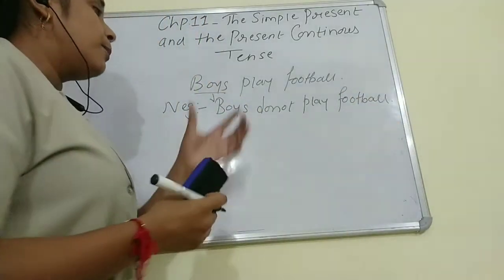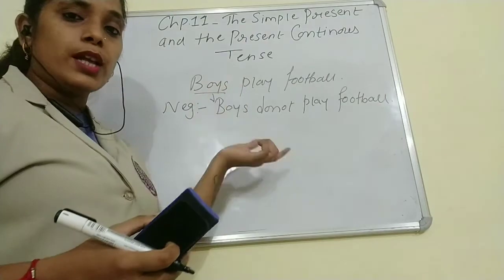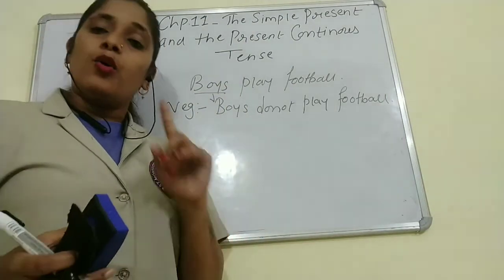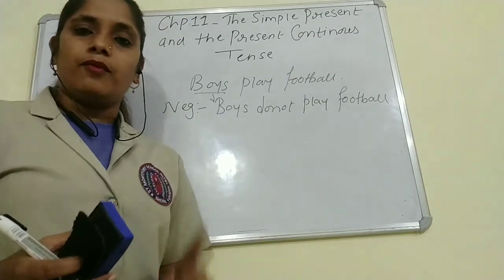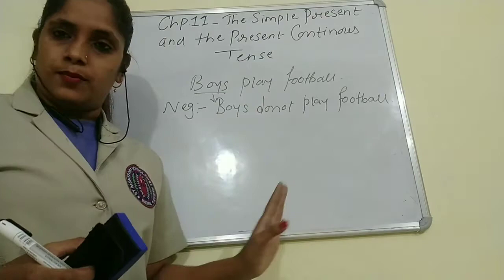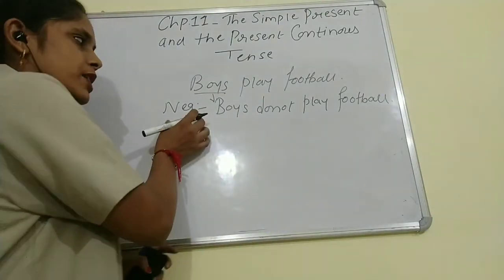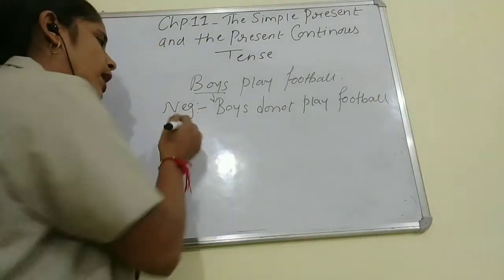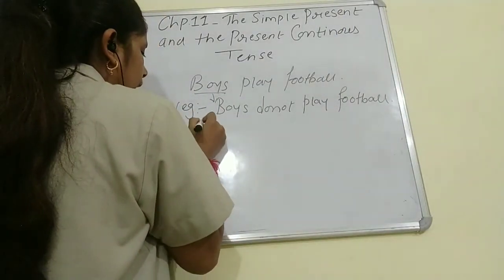See children, with a plural subject, we do not have to use s or es. Only with a singular subject, we have to use s or es in the main verb. So the negative sentence will be boys do not play football. Now I want to ask an interrogative question.